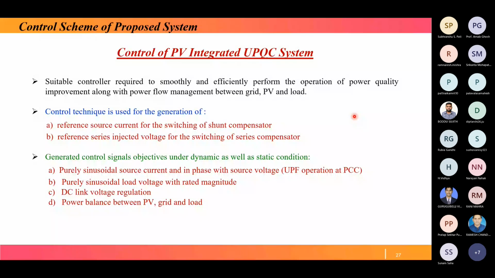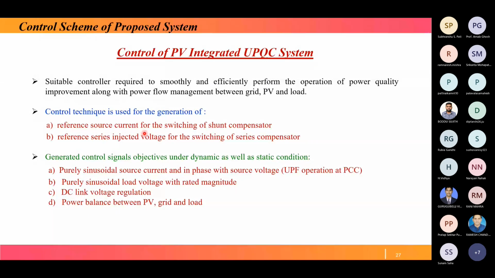Basically, the control technique is used for generating the reference signal, which we have discussed in single phase also. So reference source current for switching of the shunt compensator, and similarly, reference series injected voltage for switching of the series compensator. This thing we have already discussed during the single phase UPQC discussion.